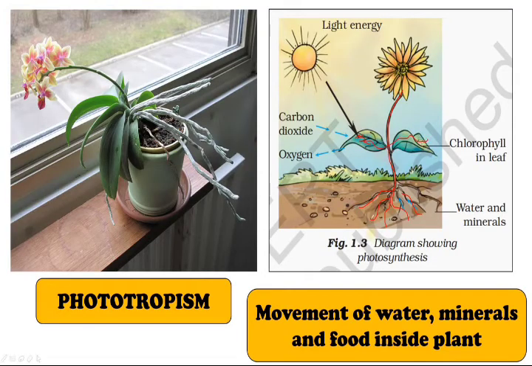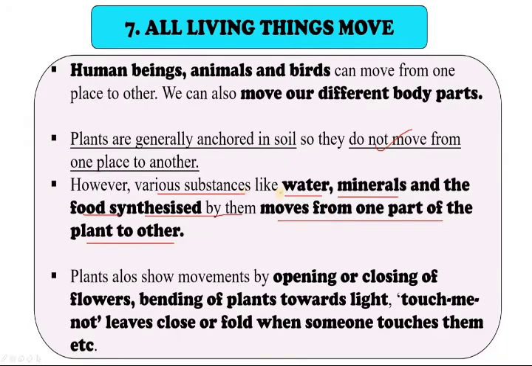This particle can be moved and it will reach the correct place. And plants also show movement. Look at here, water, minerals, and the food synthesized by them move from one part of the plant to another. This is one of the important points you have to remember when we talk about movement. And lastly, plants also show movement by opening or closing of flowers, and bending of plants towards light.